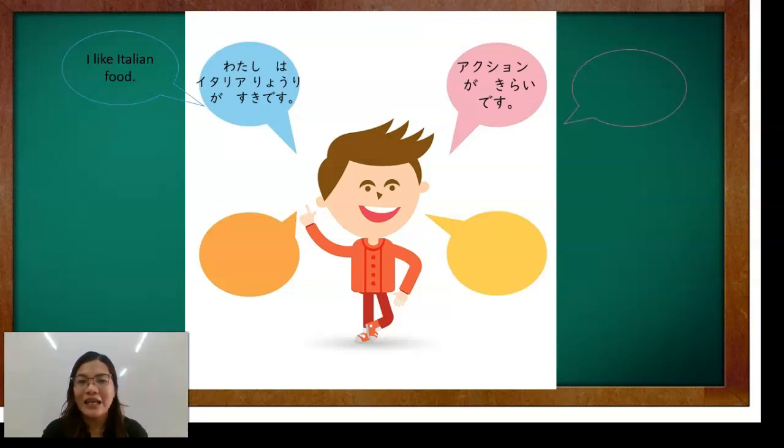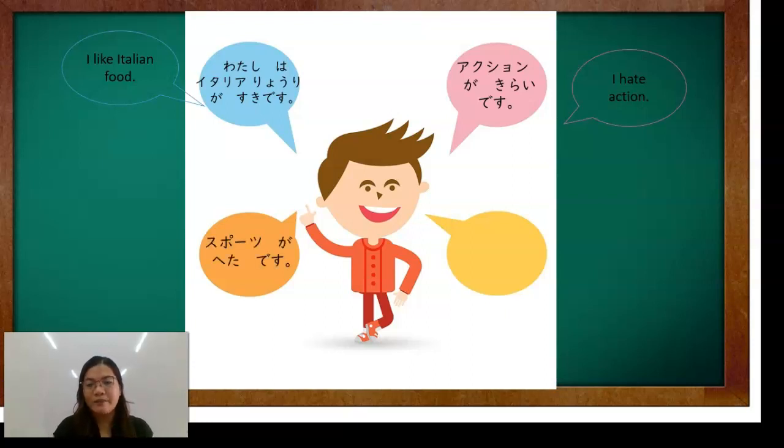Action ga kirai desu. Say, I hate action or I don't like action. Okay? So, kung anong ayaw mo, yun yung ipaparticle ga, which is the action. That's why it is action ga kirai desu.